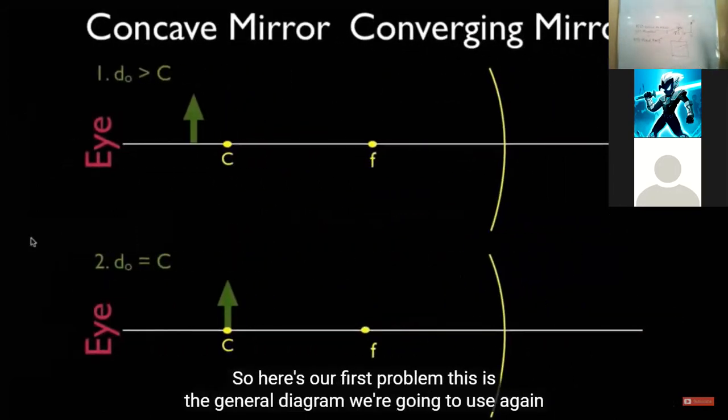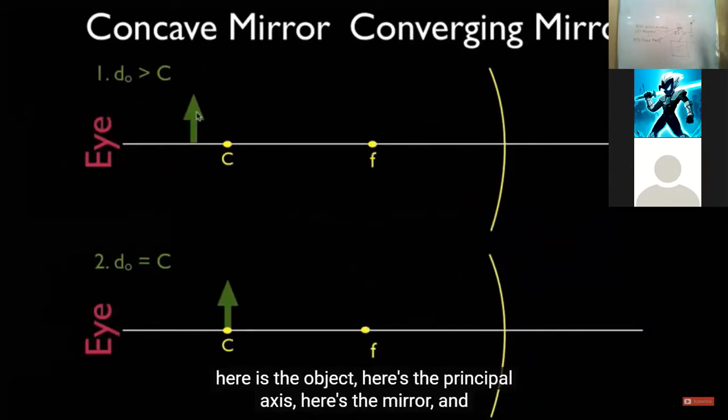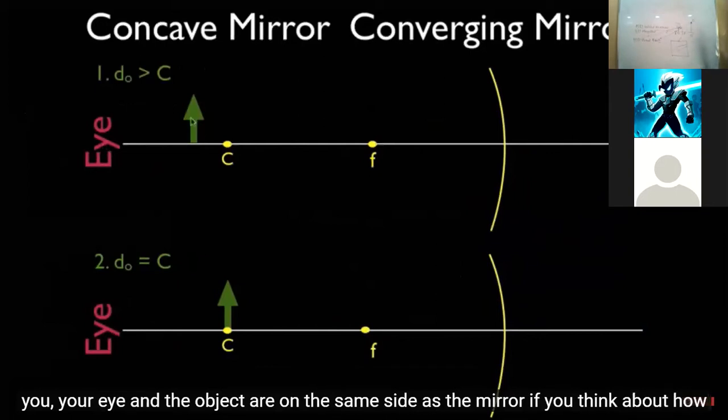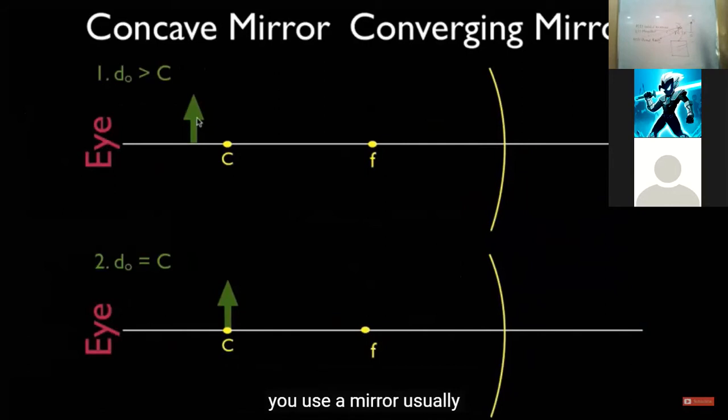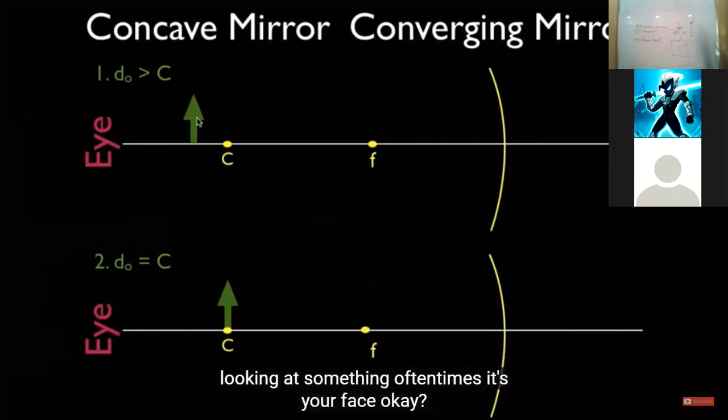This is the general diagram we're going to use again. Here is the object, here's the principal axis, here's the mirror, and you, your eye, and the object are on the same side as the mirror. If you think about how you use a mirror, usually looking at something, oftentimes it's your face. Okay, so here's the object, and we need to draw the ray diagram.